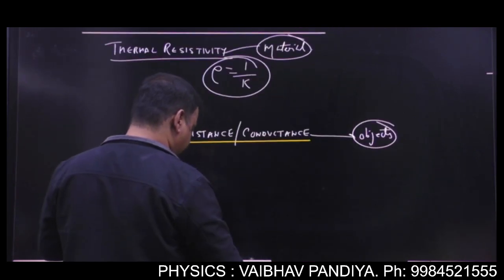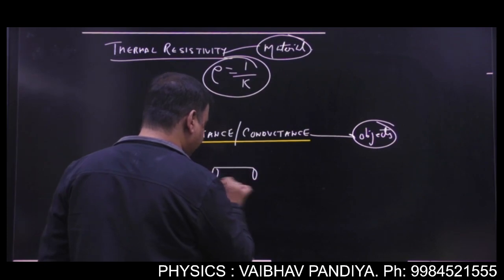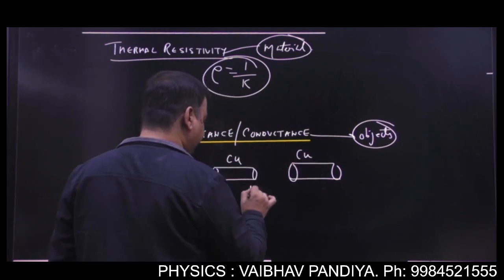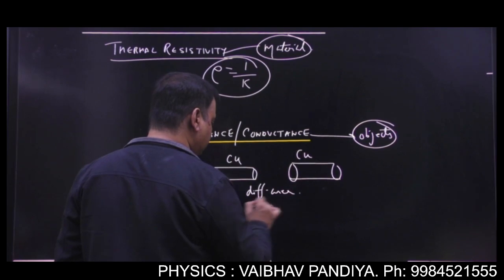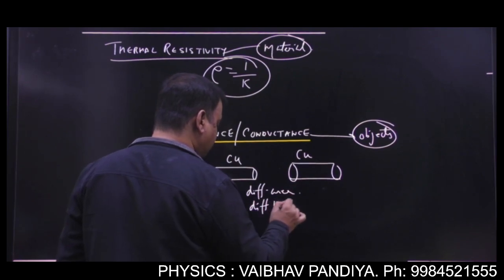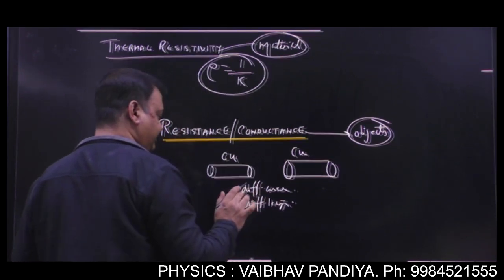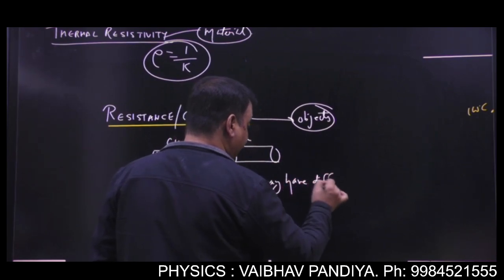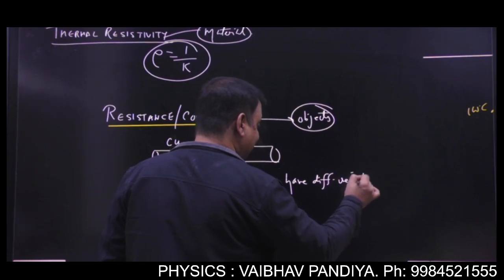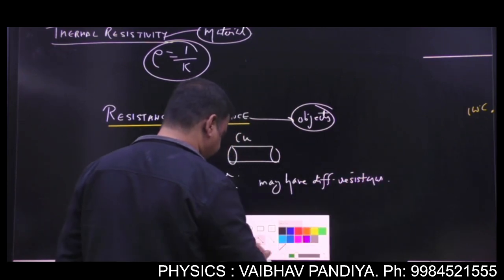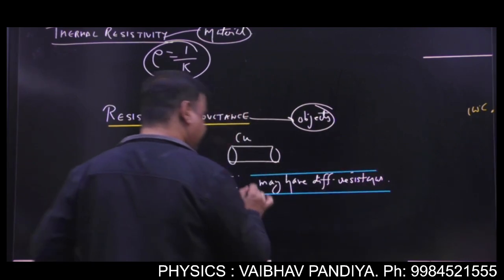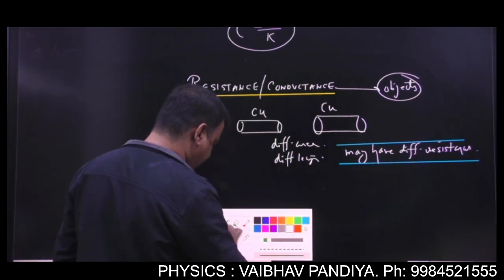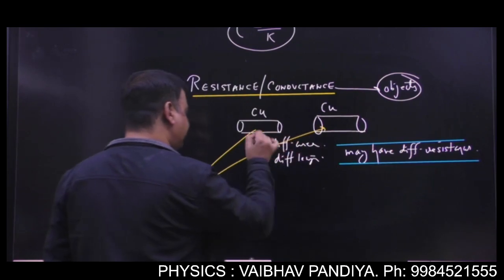So like you have two copper slabs and both have different area, different length, etc. So they may have different resistances or conductances, but their resistivity will remain the same, because resistivity is not the property of the object. Clear? Resistivity is not the property of the object.